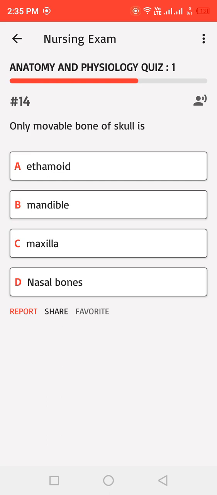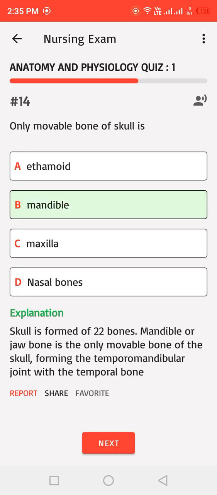Only movable bone of skull is: A. Ethmoid, B. Mandible, C. Maxilla, D. Nasal bones. Correct answer: B. Skull is formed of 22 bones. Mandible or jawbone is the only movable bone of the skull, forming the temporomandibular joint with the temporal bone.